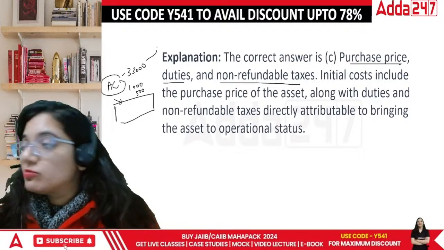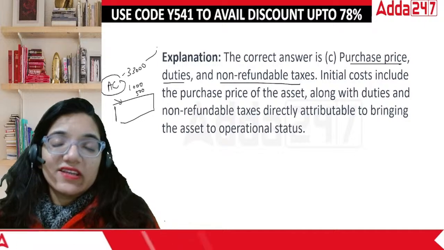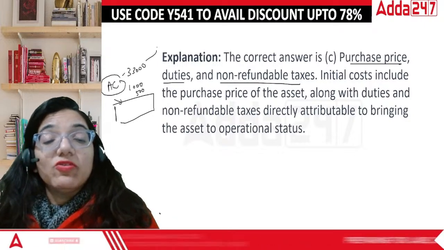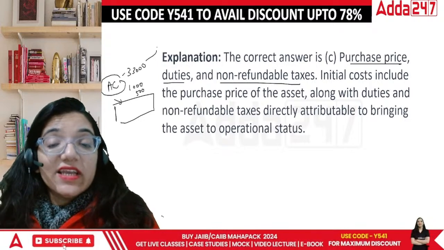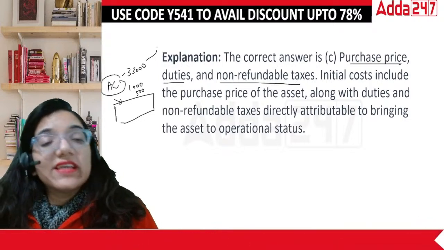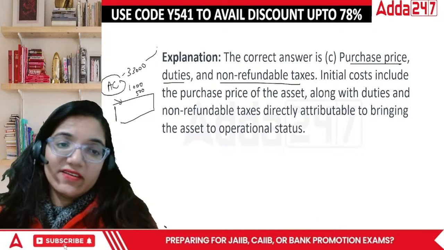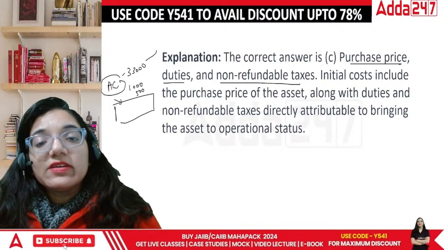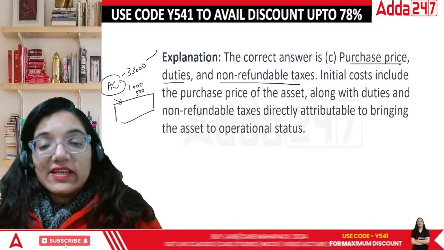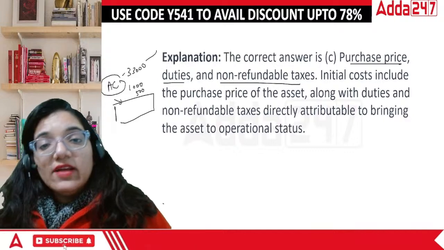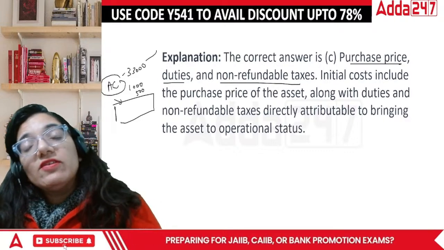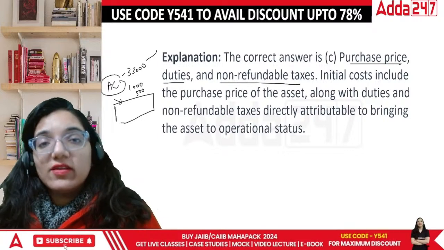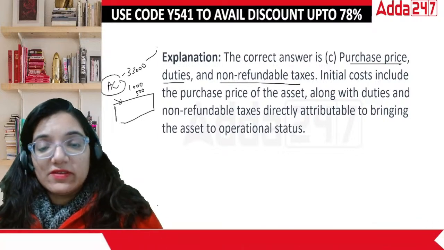If someone comes and just puts it on my floor, can I use that AC? No, I can't. It has to be mounted on the wall. It has to be connected properly. Only then I can use it. So technically, anything which makes it working is to be considered here. So the answer here would be 34,500 instead of 33,000. When we talk about this kind of scenario, the answer is always based upon whatever asset expenditure was required to make sure that the things are done properly. That was to be covered.